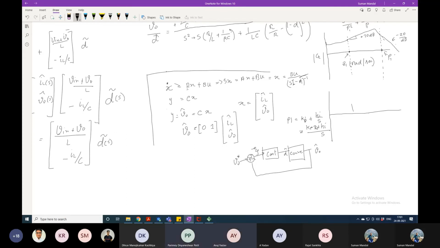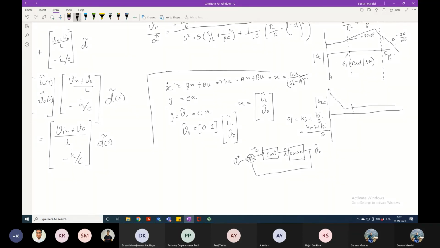Minus Ki by Kp. Exactly. So here somewhere we will get a zero and the pole is there. So it will come like this, then it will be parallel with this. This is the gain plot for the controller, I should write GC.